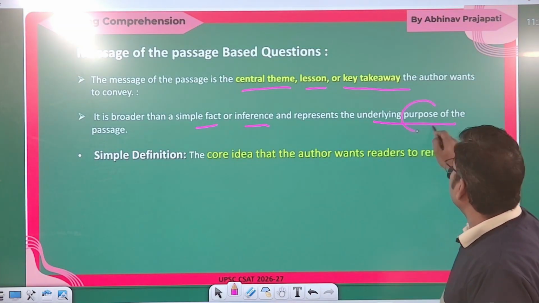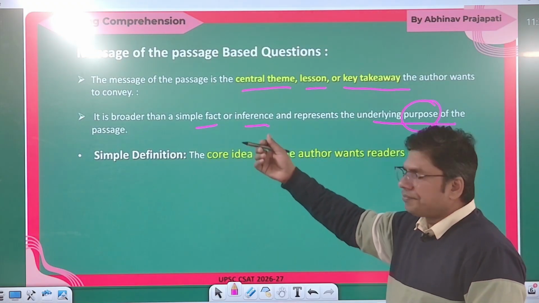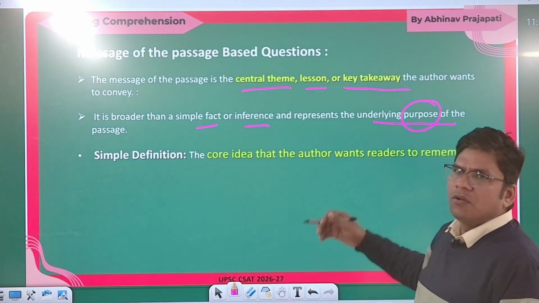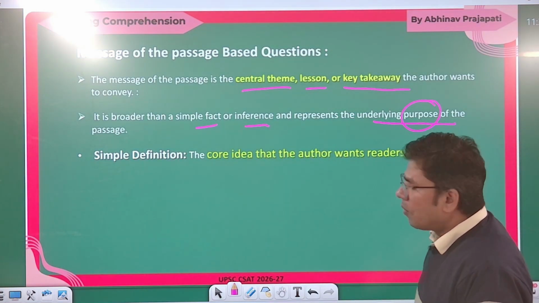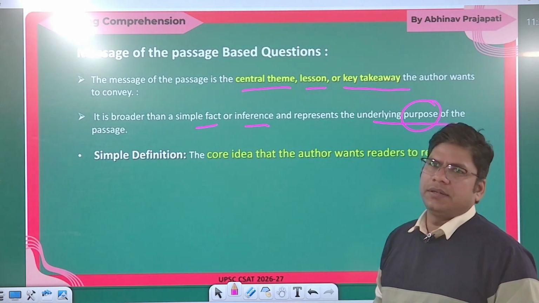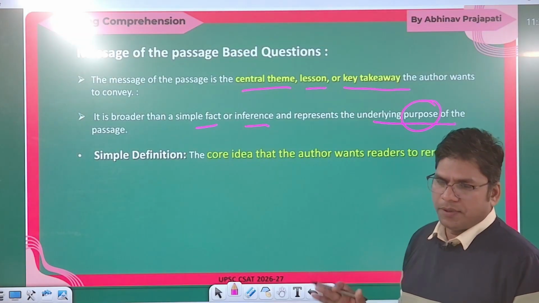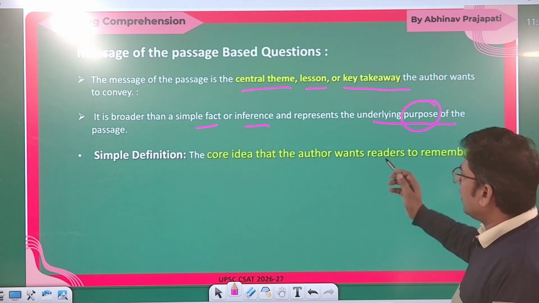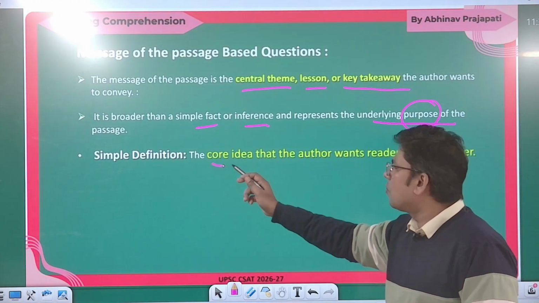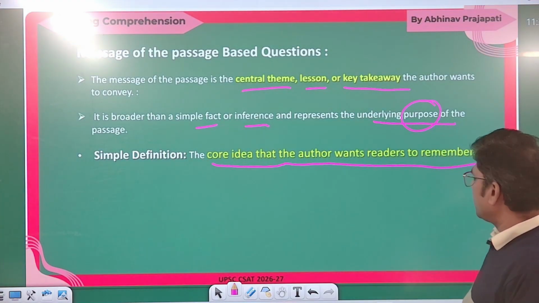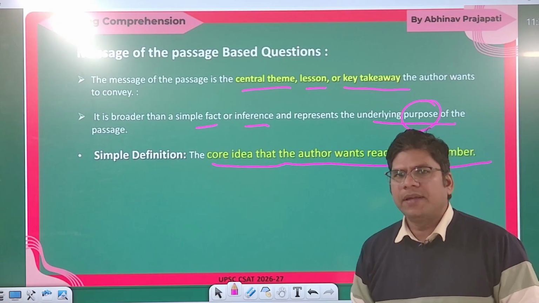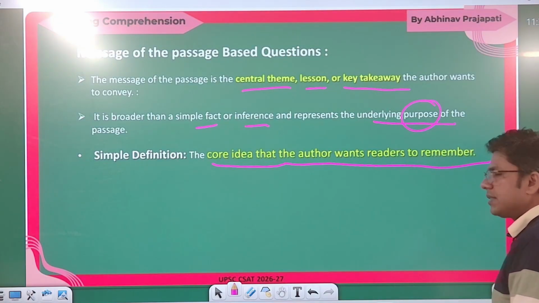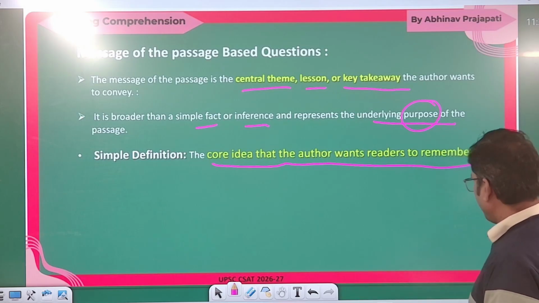The question wording might be, instead of message of the passage, what is the purpose of the passage. What is the author actually trying to tell, or through the passage, what is the author actually trying to say? Clear? So in a simple definition, it is the core idea that the author wants the reader to remember. This is the main idea, the core idea, the summary of the passage.